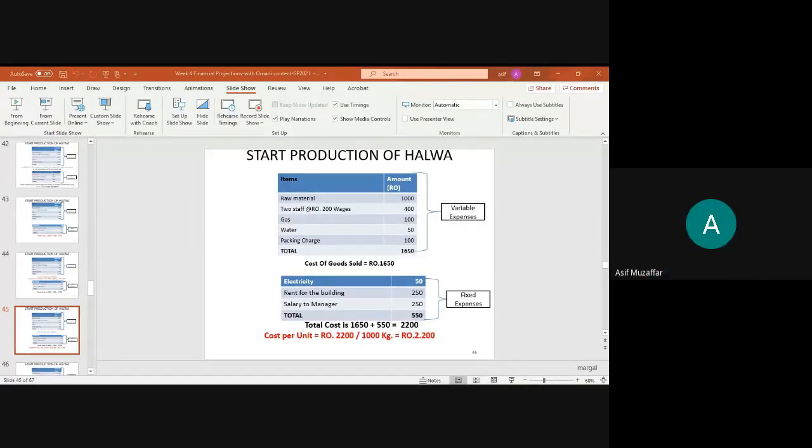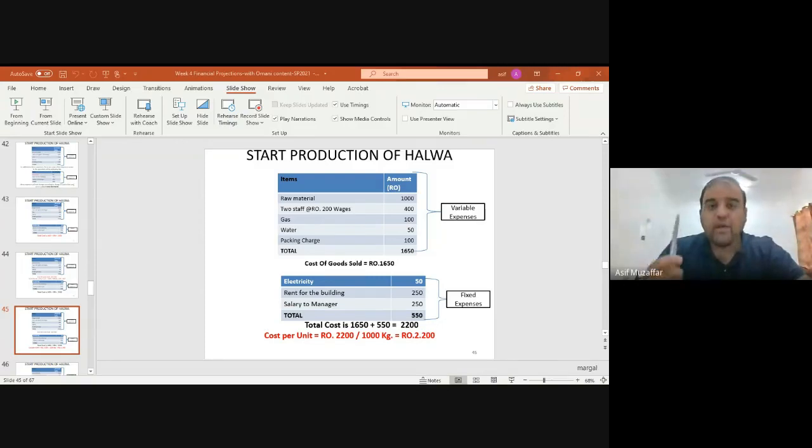For this, I should know what is the cost of my product. For the cost of your product, you should add two things: direct expenses and indirect expenses, and divide it by the total number of units produced. Let me show you.